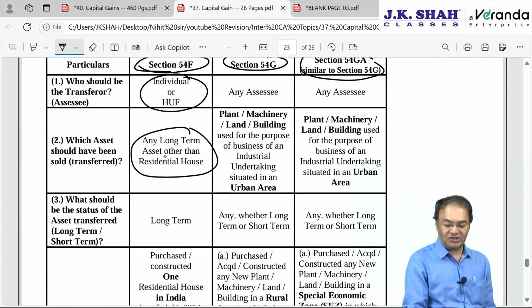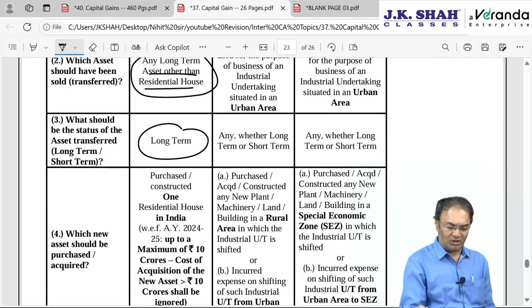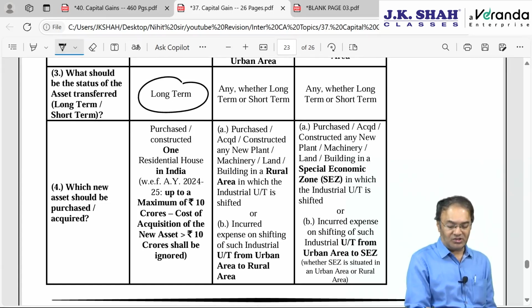Any long-term asset other than residential house. Other than residential house could be anything. Should be long-term. Buy what? The answer, purchase one residential house in India. One residential house in India.